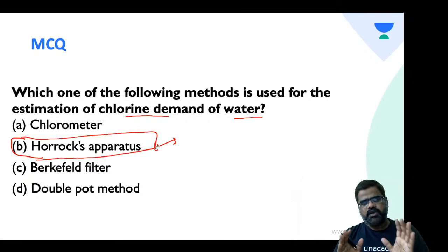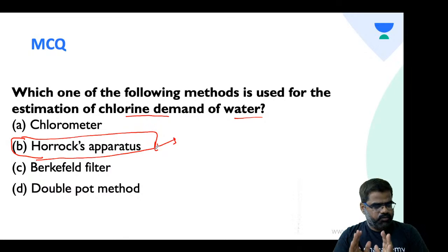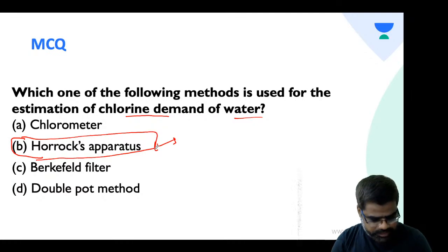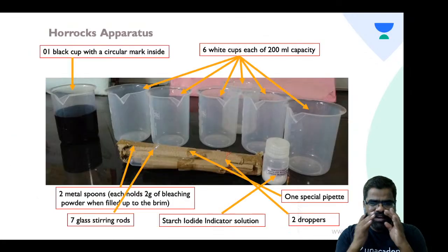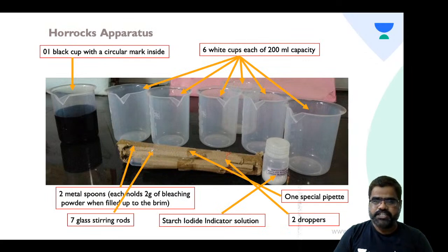Now you see, one thing is common, is that for chlorine demand, we want to know how much chlorine is required to disinfect water, we need Horrocks apparatus. Now, can we understand this Horrocks apparatus in best possible way? You must have seen Horrocks apparatus. So there are 6 white cups.